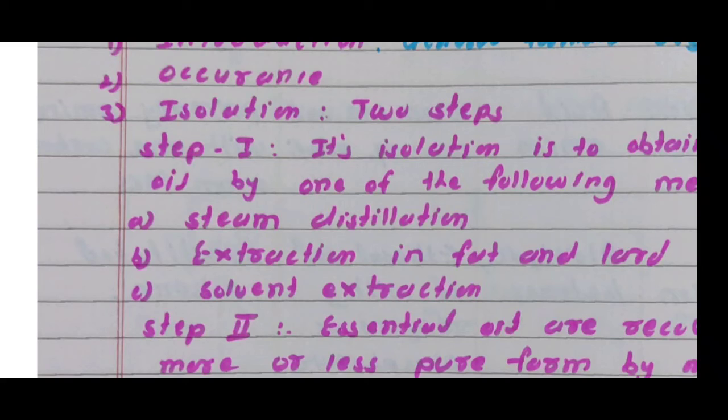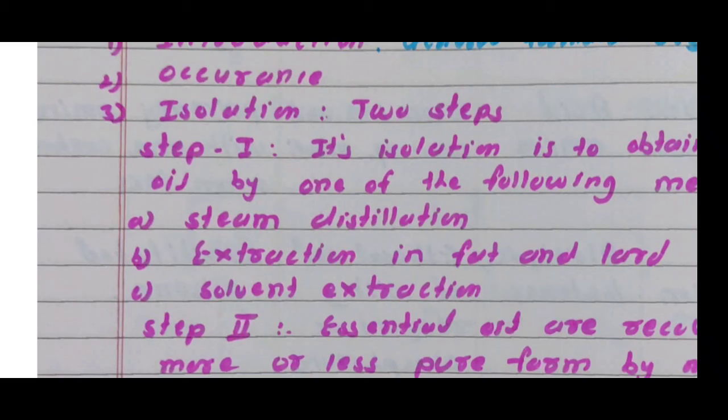This leaves behind the essential oil. Steam distillation may cause decomposition of some sensitive components. For example, esters of essential oil give a poor quality product. So this method is mainly used for isolation of terpenes.